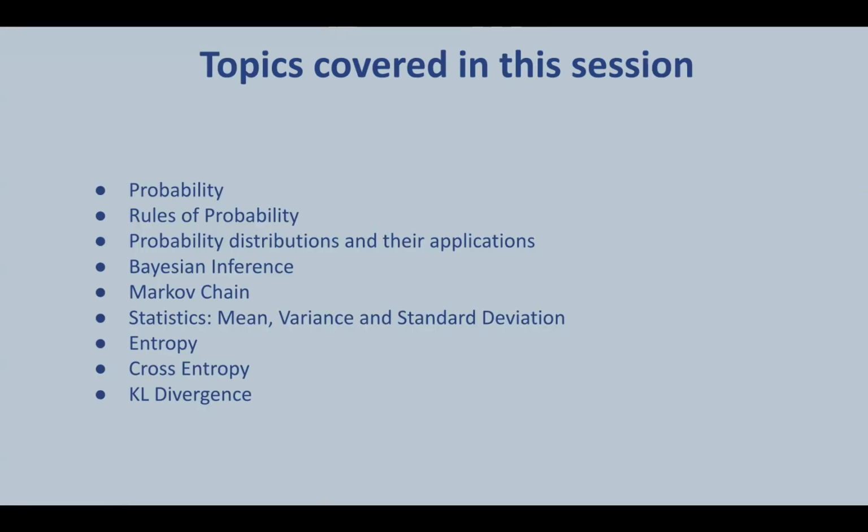So that's the end of today's session. Just to revise, we explored the concepts of probability, statistics, and information theory through that restaurant example and just had fun with it. Then we checked the rules of probability. Then we saw the different probability distributions and their applications, concepts of Bayesian inference and Markov chains, the concept of mean, variance, and standard deviation. We explored entropy, cross entropy, and KL divergence as part of information theory.